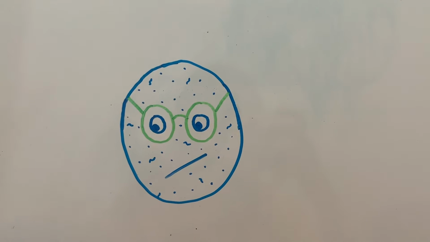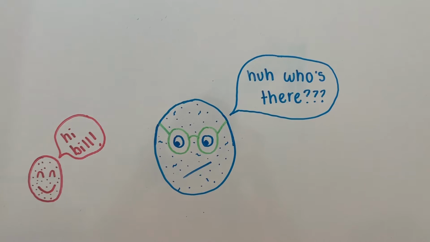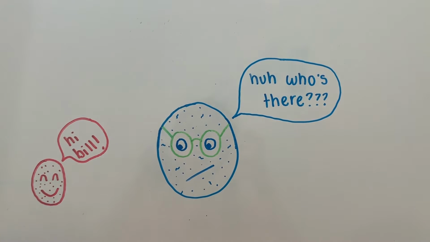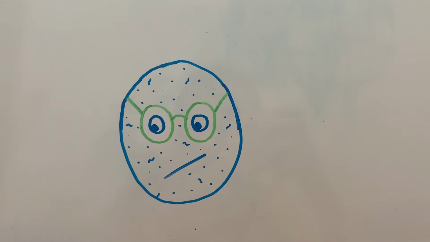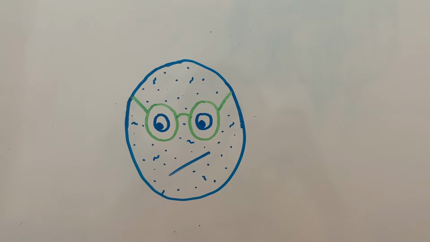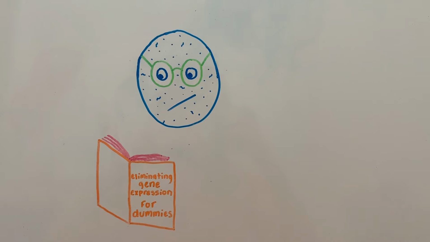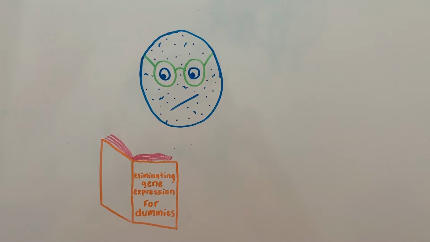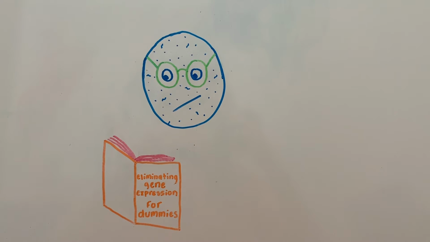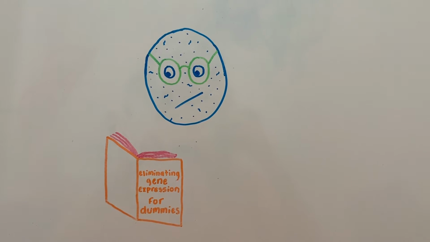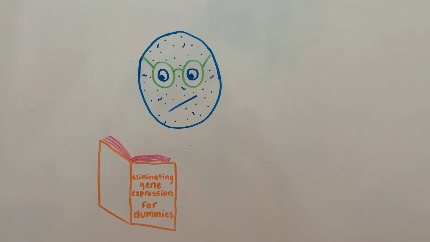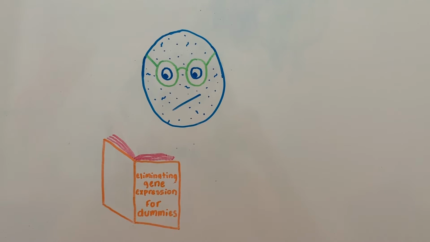Bill, the eukaryotic cell, is having trouble with his eyesight. He can barely see 5 micrometers in front of him. This is getting to be a problem because glasses that fit eukaryotic cells are hard to come by, and his vision keeps getting worse. He did some research and thinks his problem is coming from a mutation in his gene A.